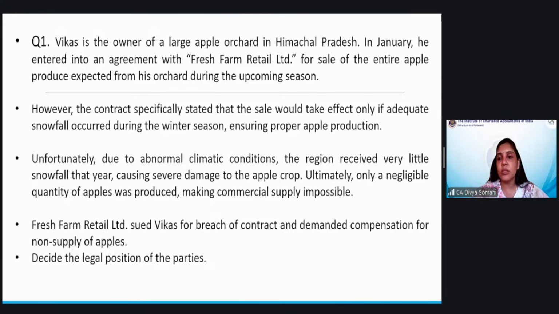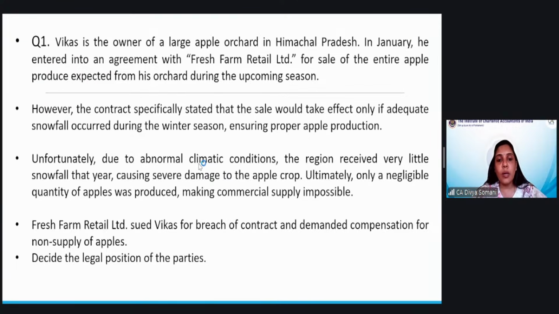I'll go to the descriptive question. Let us quickly see who can answer this descriptive question. Vikas is the owner of a large apple orchard in Himachal Pradesh. In January, he entered into an agreement with Fresh Farm Retail Limited for sale of the entire apple produce expected from his orchard during the upcoming season. However, the contract specifically stated that the sale would take effect only if adequate snowfall occurred during the winter season, ensuring proper apple production.